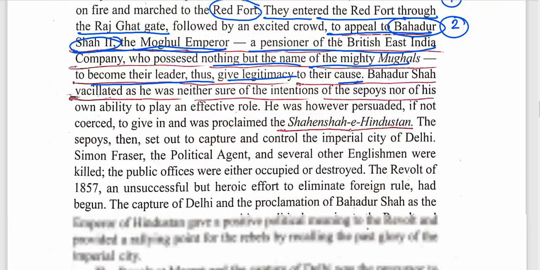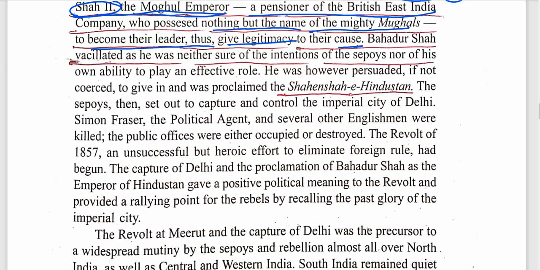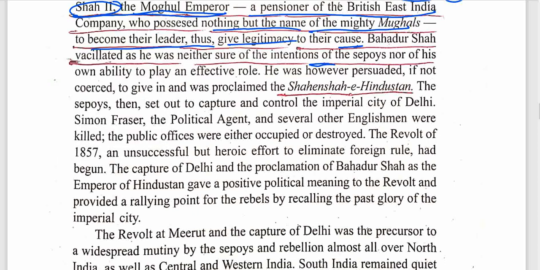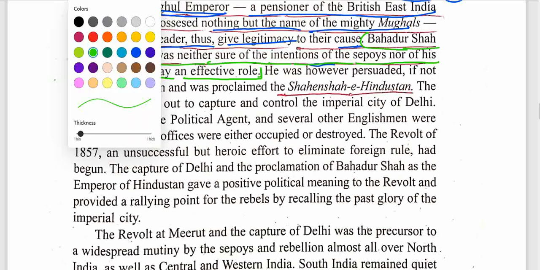Let's say the next line is Bahadur Shah vacillated as he was neither sure of the intention of the sepoys. So this line depicts something very significant. Bahadur Shah himself was not even sure what the intention was. So this can easily show that the revolt was not without any motive. Anyway, let's see the other points as well.